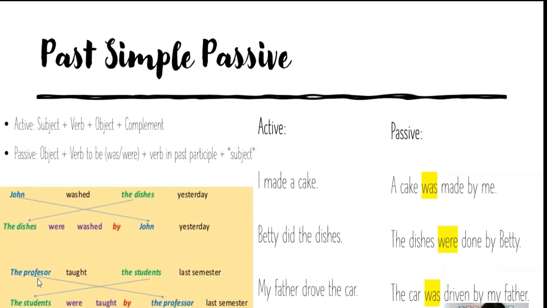Here we have another example. It says, the professor taught the students last semester. Okay, this is active voice. Can you see? The professor is the subject, taught is a verb, the students are the object, and the complement is last semester, okay? And this is passive voice. The students were taught, this is the past participle of the verb teach. The students were taught by the professor last semester, okay? So sometimes, or most of the times in the passive voice, we will use the word by, okay, to say who did the action.